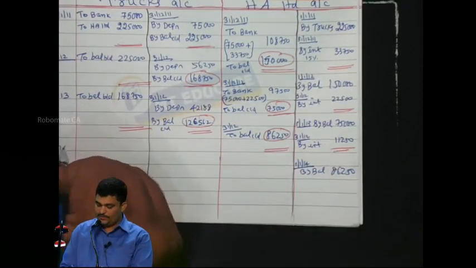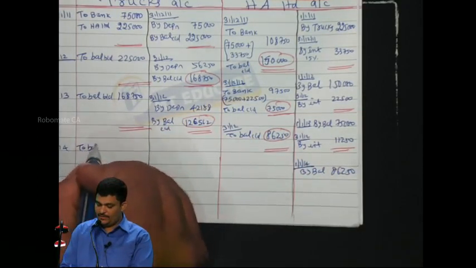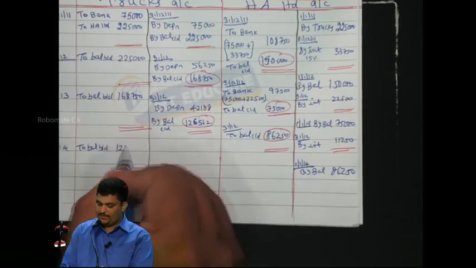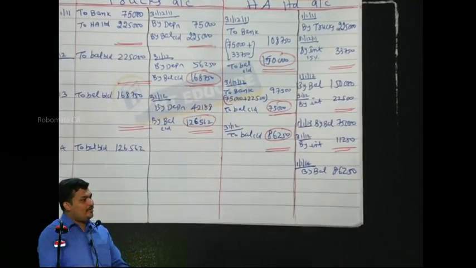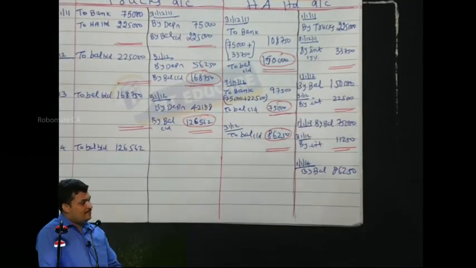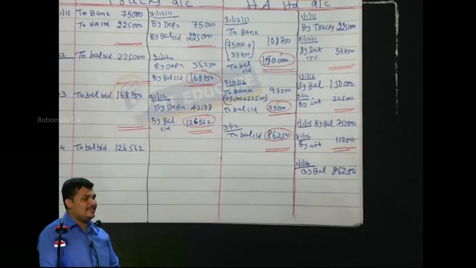So 1/1/2014, balance brought down 126,562. I hope you would have completed up to this. Shall we make the repossession entries?